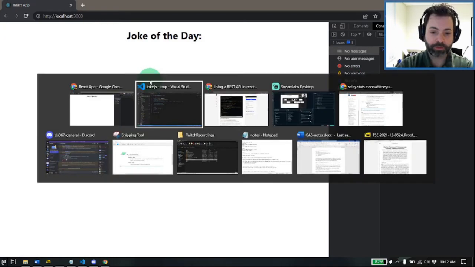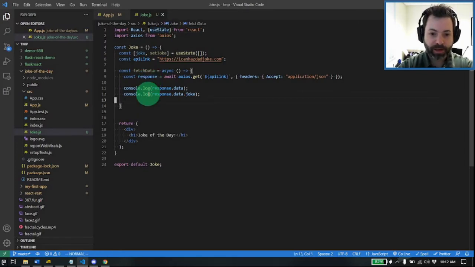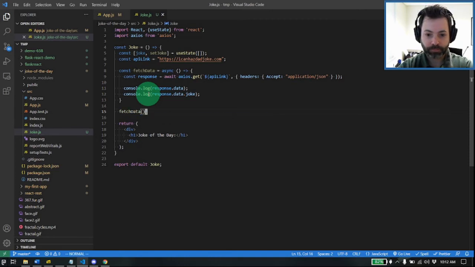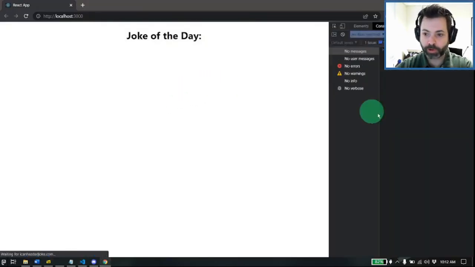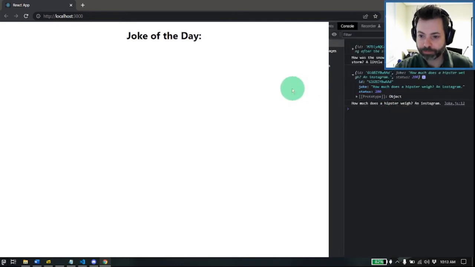No console log, right? Again, this is where there's a missing bit in the demo. We need to actually go ahead and call fetchData. Now when we refresh, here is our packet. And it's actually running twice, which is kind of interesting. But here, let's see, this would be the first call. So here's our JSON object.